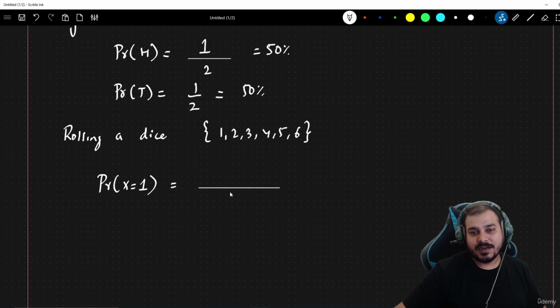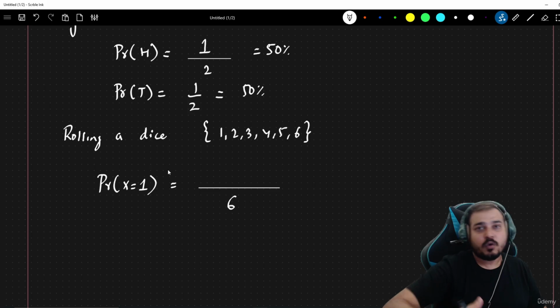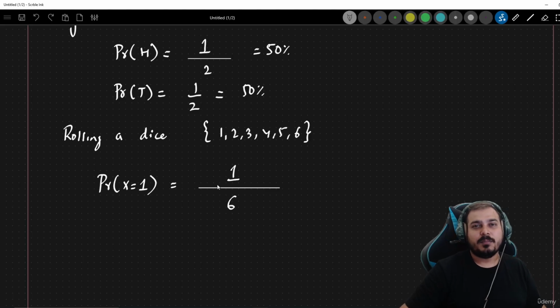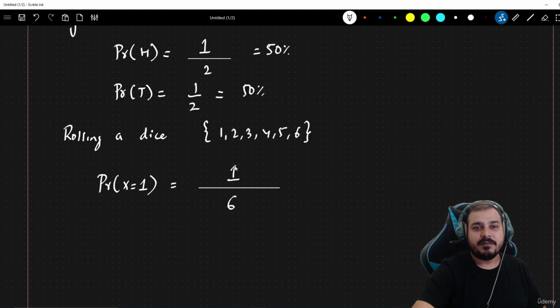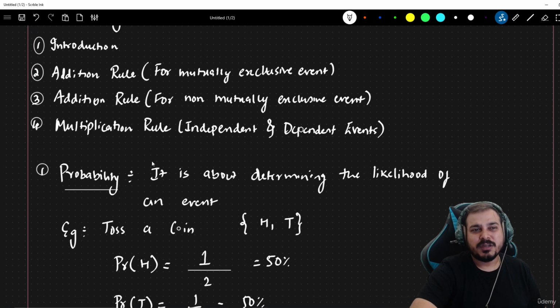You should understand what the total number of outcomes is. Obviously it is 6. And the outcome you are looking at is 1. In a single roll of a dice, you may get 1 one time, so it will be 1 by 6. Similarly, you can find the probability of x equal to 2, and it will also be 1 by 6. This is how you can calculate probability, a very simple definition, but just understand that this is the basic part of probability. The most important thing is the additive rule.